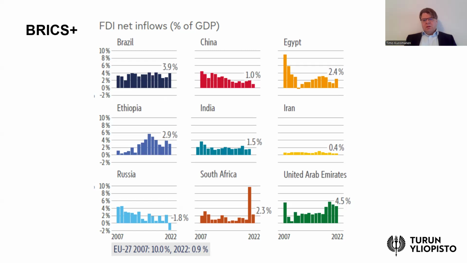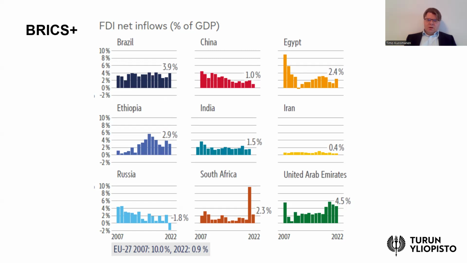We see that the BRICS Plus group includes countries that appear to be very attractive for foreign investors, such as Brazil or the United Arab Emirates, and increasingly also Ethiopia. But then there are also countries such as Iran, which is suffering from sanctions and has very little foreign direct investment.